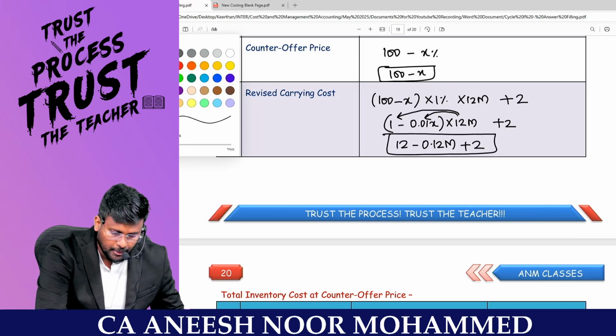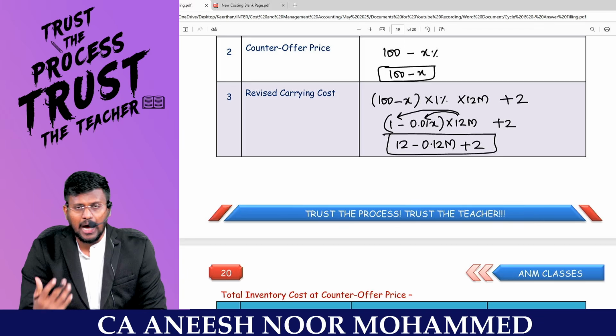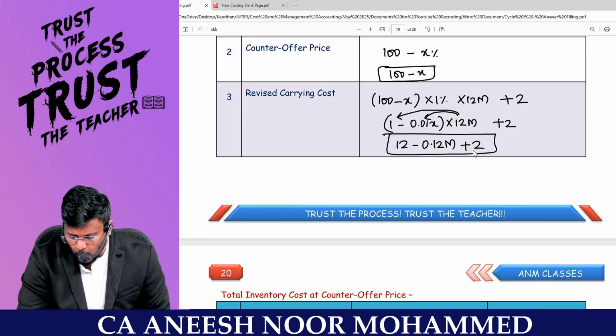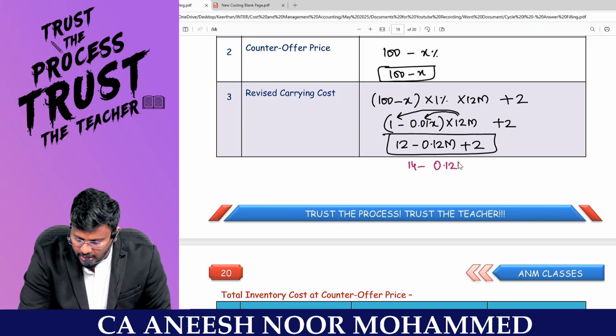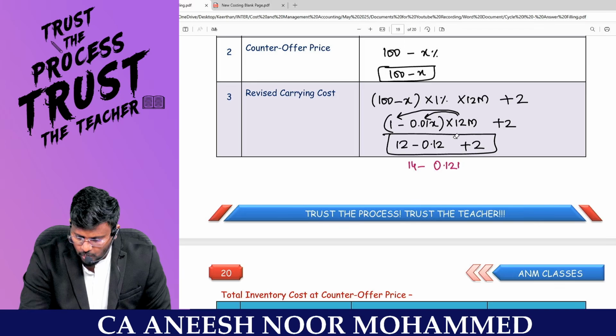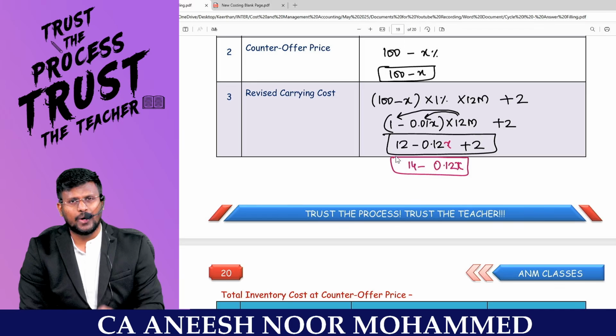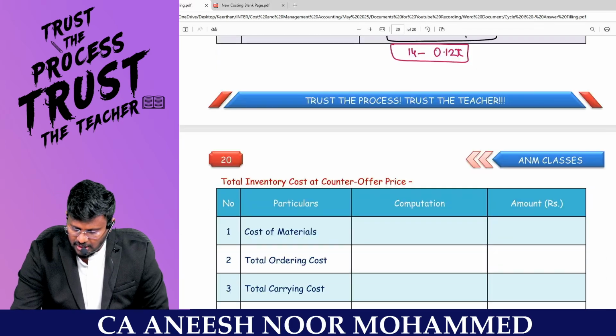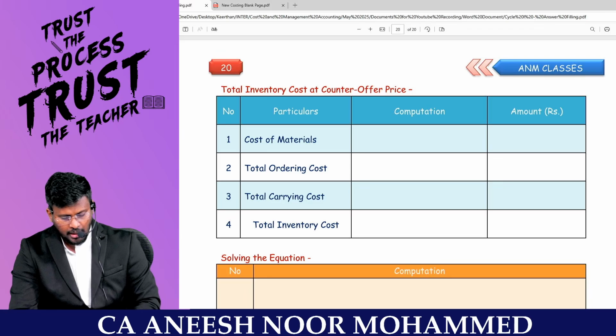Hope you are able to get it. Because we are going to offer a particular percentage. Fine. So basically 12 plus 2 we can make it as 14 minus 0.12X. This is not m, it is 12 months only. This is X, 0.12X. So 14 minus 0.12X will be the revised carrying cost. I believe that you are able to carry along with me.